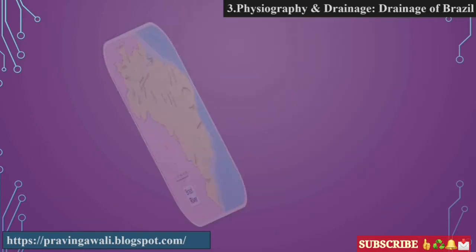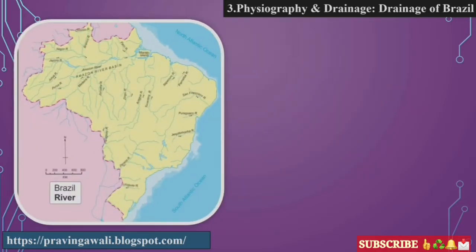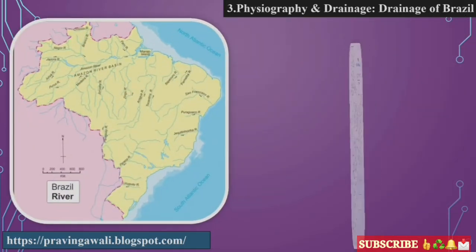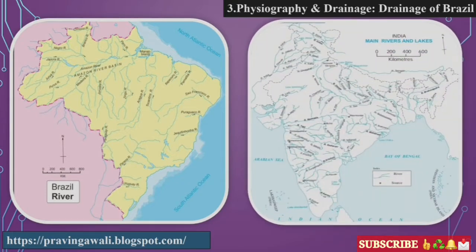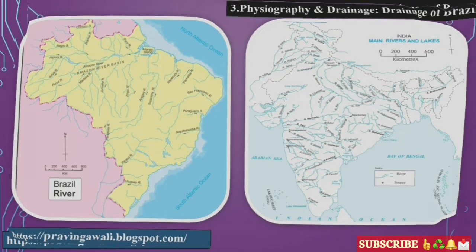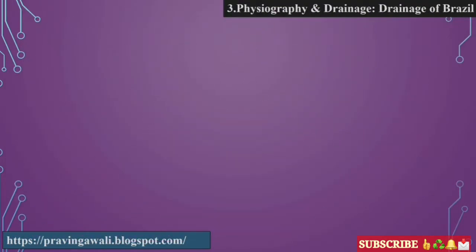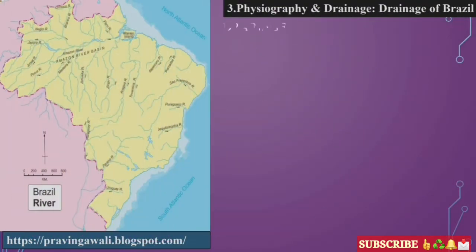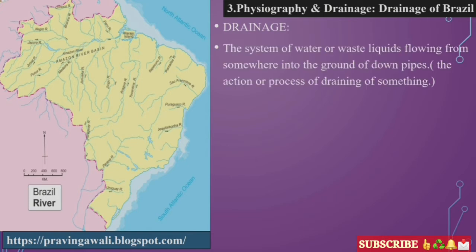So here we tried to understand the map of the rivers of Brazil, and then we have seen the main rivers of India. Okay, students, with this short information, let's study in detail now. See, students, first of all, you can see the map once. If you understand the maps, then you can quickly understand all the things. So now, without further delay, let's study in detail.